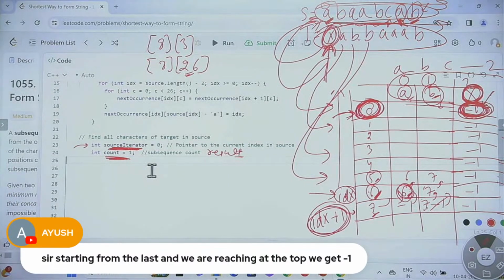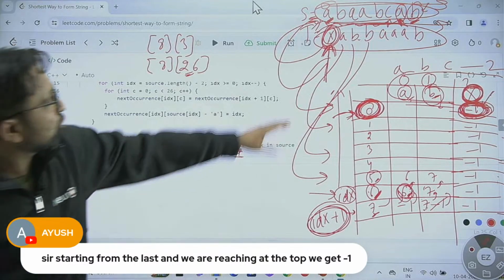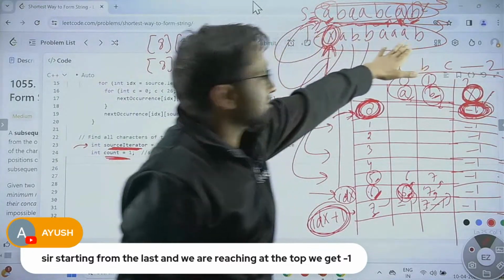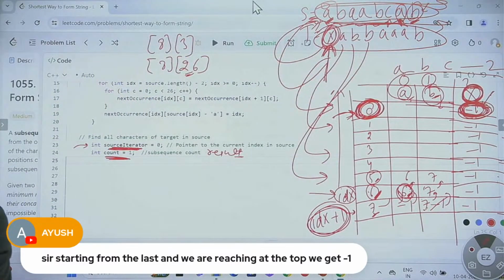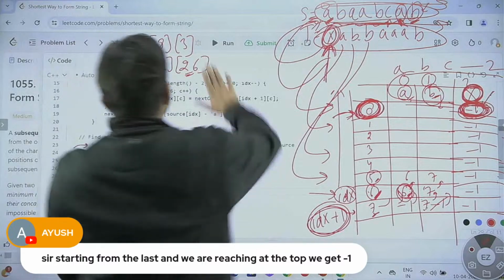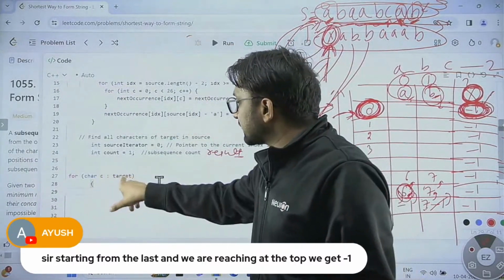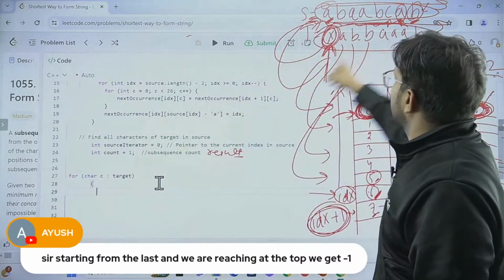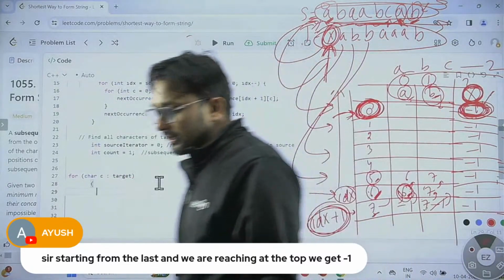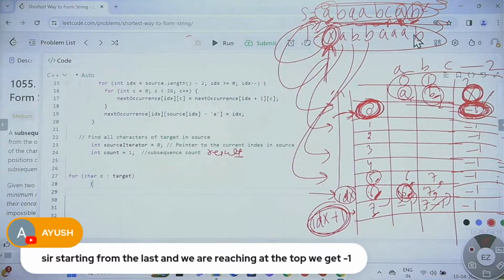Source iterator. Now, what I need to do is go through this target string, the complete target string. So I'm taking a loop over here which goes through the complete target string. You can see that this loop takes all the characters in the target string one by one. And Thomas, I'm coming to that question.